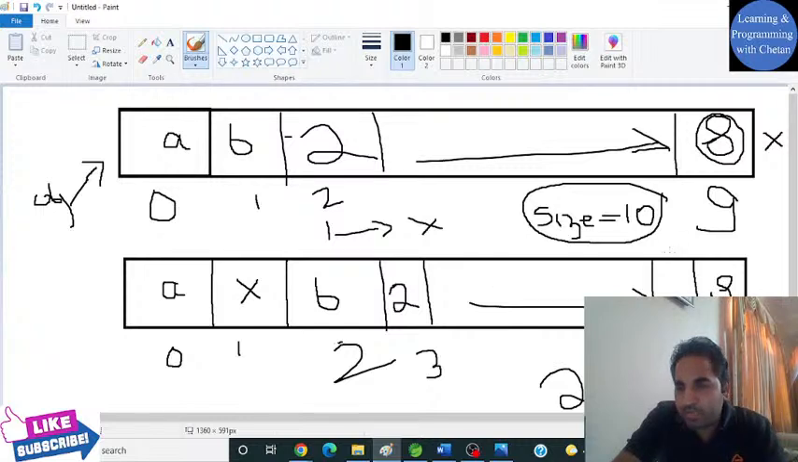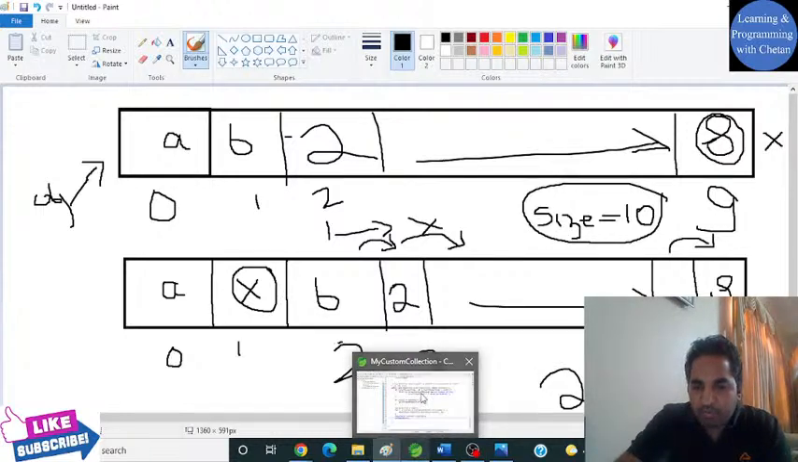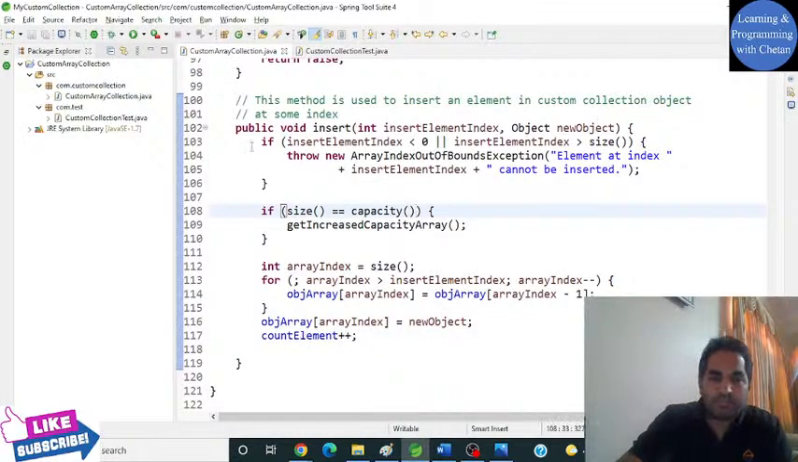So what we are doing, we are shifting our objects one by one so that it can leave the space for our new object. And then we will insert an object at that particular location. I hope it is clear to you. Still, if you have doubt, we will see it through code.